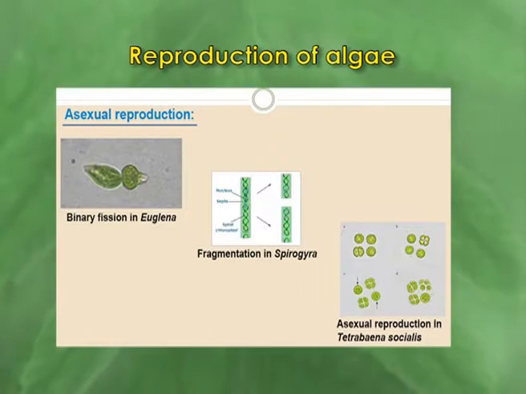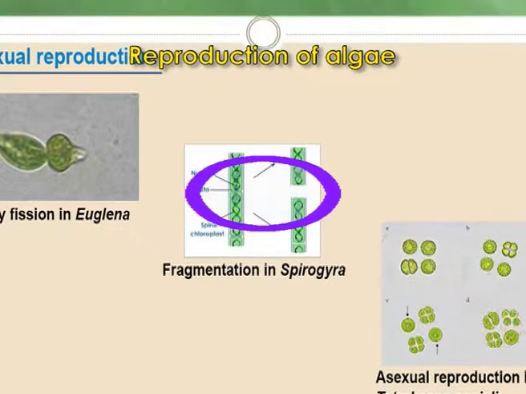In vegetative mode of reproduction, there are several processes like fragmentation. In fragmentation, the algal thallus actually breaks into several pieces. That means algal thallus has the capacity to grow into a new plant from any of the cells of their body. This is the most primitive character of the algal thallus.